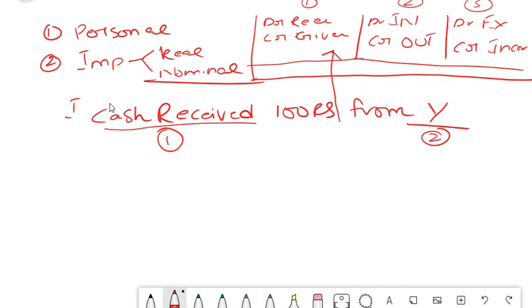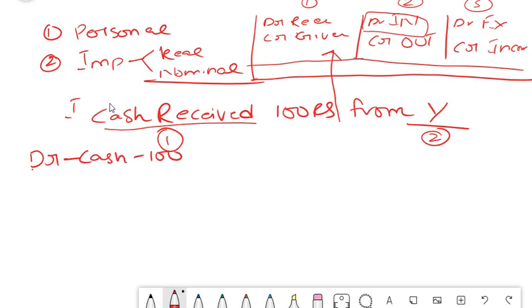Cash. What is cash? Cash is a real account, because this time we are receiving cash. The rule says debit what comes in. And the second logic which I said, cash is an asset. An asset should have a debit balance. So if we receive money, obviously the debit balance is going to add up, isn't it? That means in your asset account cash, there is 100, okay?